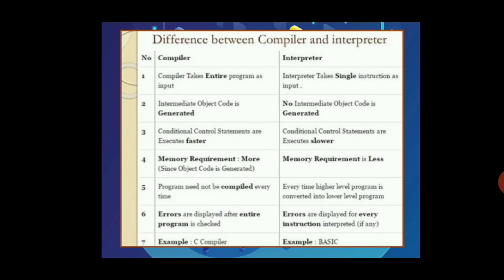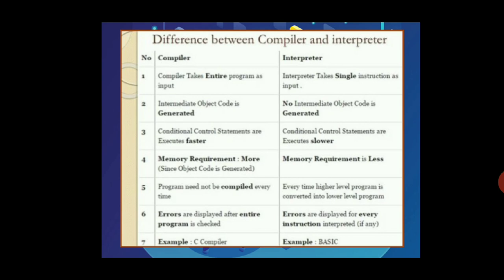Means compiler will compile the whole program at once, and the interpreter will only interpret one line at one time, okay. Second one, intermediate object code is generated. Object code means the instruction which the computer can understand, right?